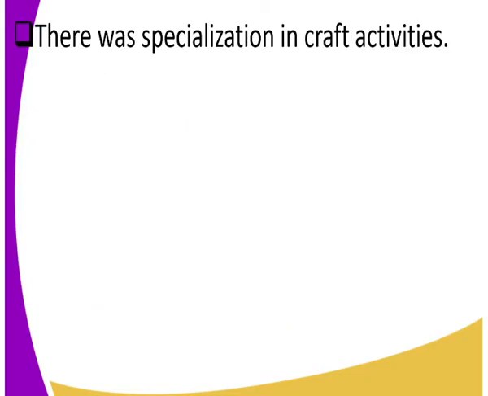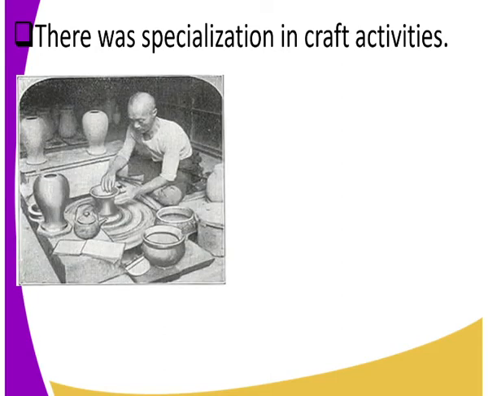Also, apart from the cities, there was specialization in craft activities. People specialized in these activities, for example, the making of pots and the making of baskets. Look at that. There is a person molding some pots. If you can clearly see the image, that person is molding pots, some cups, some plates I guess. Good. That's what we call specialization in craft activities.